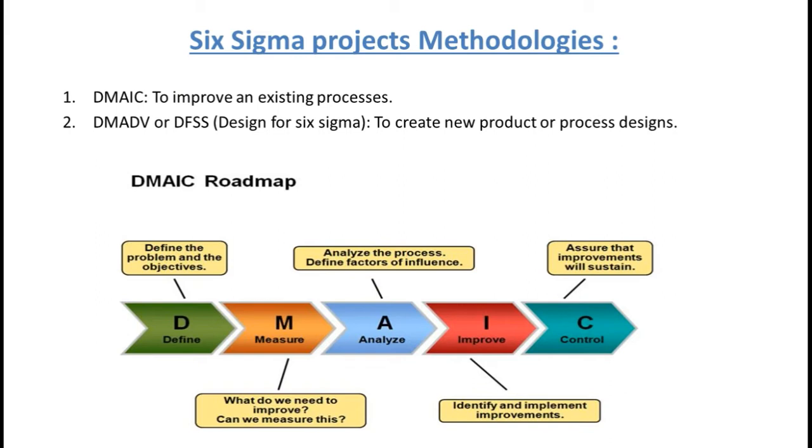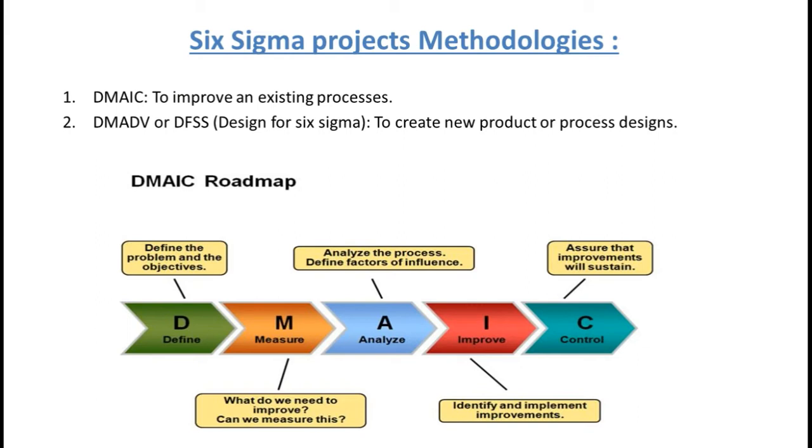The next phase is the measure phase. Here we have to identify the key parameters which can be measured. Then the next phase is the analyze phase. This phase involves the analysis of all the key parameters, variables or factors which are associated with the process and can significantly affect the process.